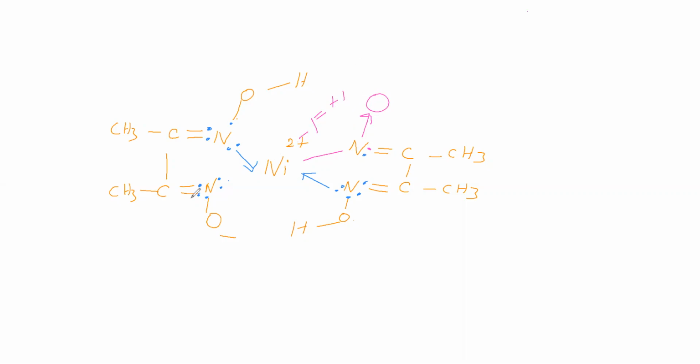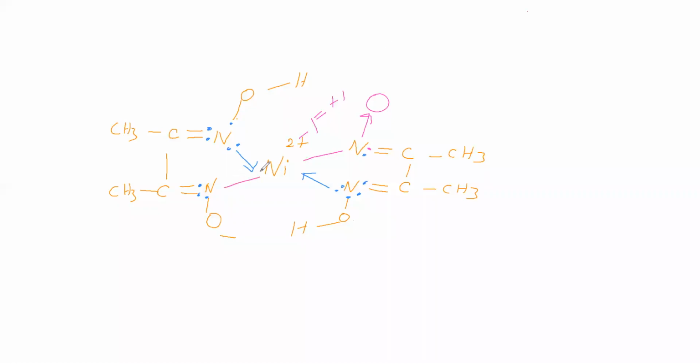Now we will go for this. This nitrogen is making a dative bond with nickel, by contributing this lone pair, while nickel is contributing a vacant orbital. Now let us write this dative bond as a normal covalent bond.